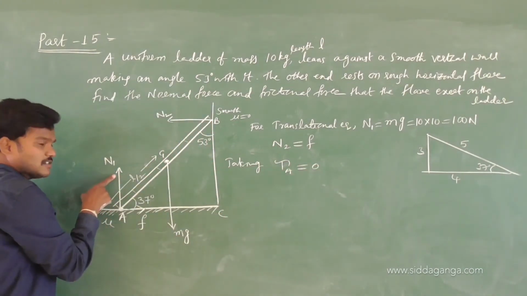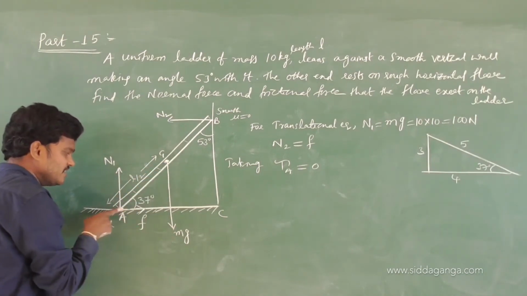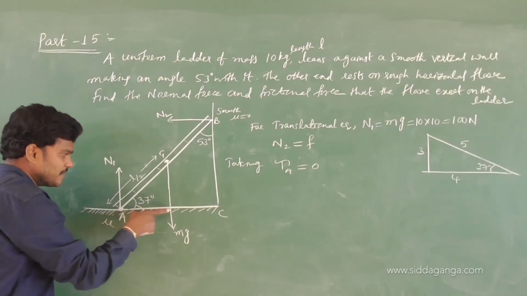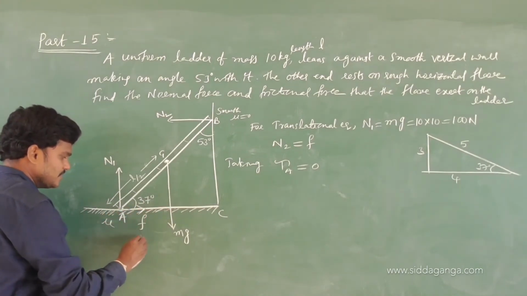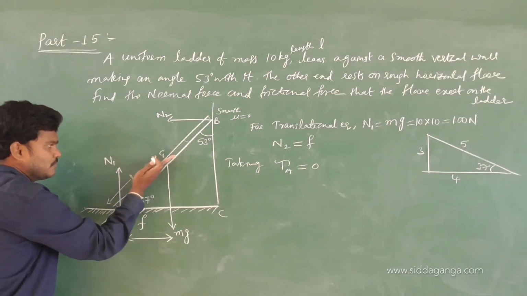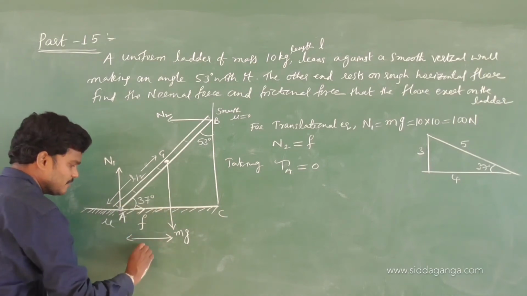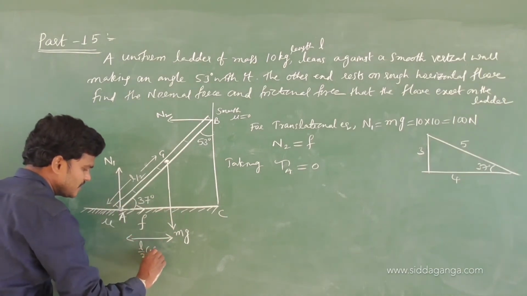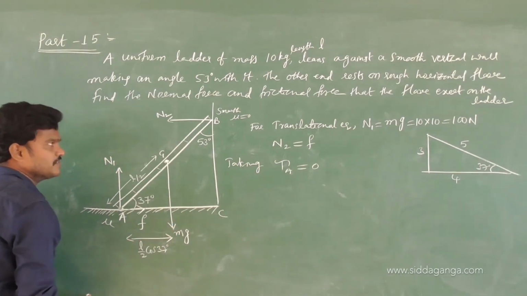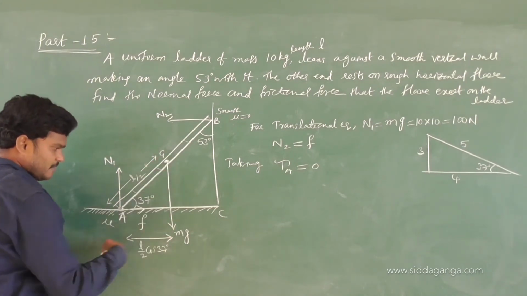This does not create any torque. This mg, yes, it will create a torque. What is the perpendicular distance from mg to A? This distance, tell me how much? L by 2. What is this? L by 2 cos 37. Shall I write this is L by 2 cos 37? Got it? mg L by 2 cos 37.